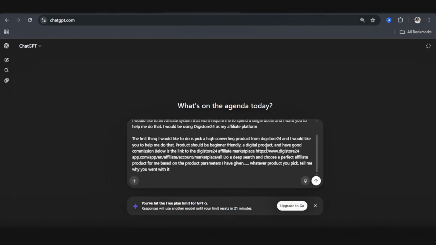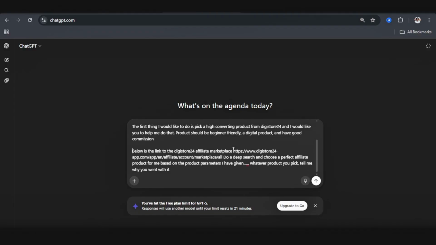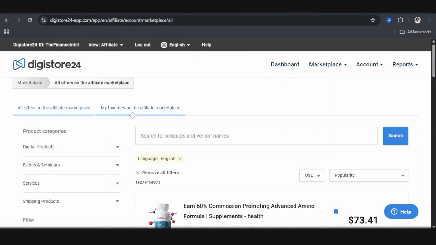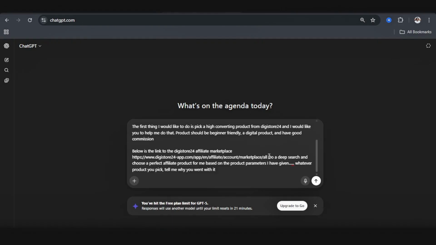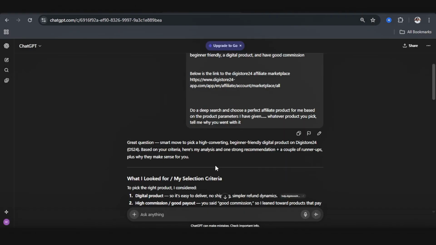So now I gave it some parameters. The product should be beginner friendly, a digital product, and have good commission. Below is the link to the Digistore24 affiliate marketplace. So here's where I put the link to this particular marketplace, and I'm telling ChatGPT, do a deep search and choose a perfect affiliate product for me based on the product parameters I have given, and whatever product you pick, tell me why you went with it. And I'm going to click on enter, and here's what it suggested.